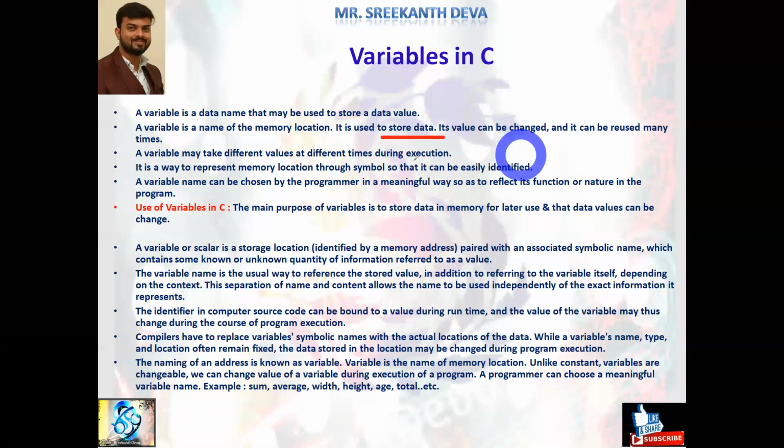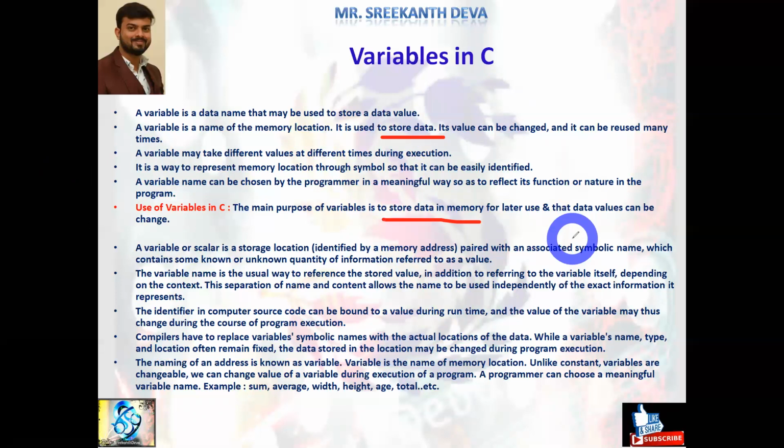It is a way to represent a memory location through symbols so that it can be easily identified. A variable name can be chosen by the programmer in a meaningful way, so as to reflect its function or nature in the program. The main purpose of a variable is to store data in memory for later use, and the data values can be changed.